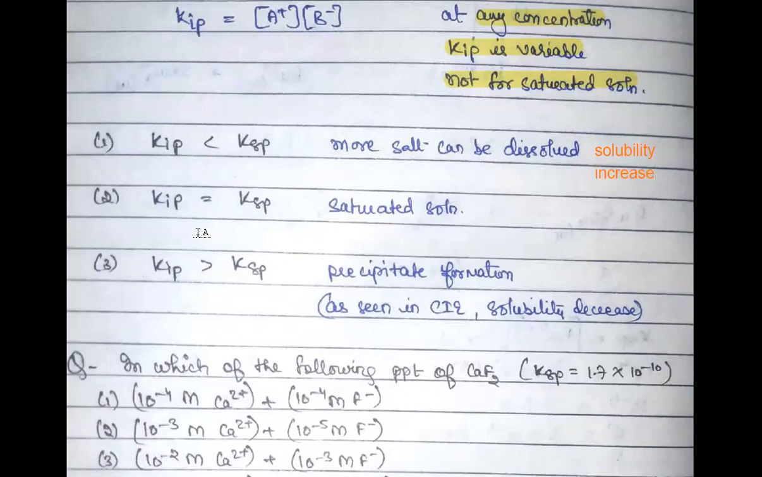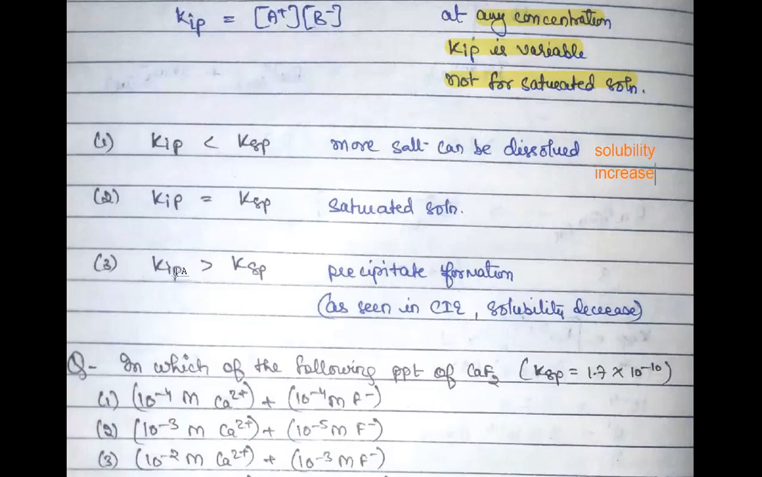Another situation could be if your KIP is equal to KSP. Of course, that is the saturated state only. Only at that time your KIP could be equal to KSP. And if it is a saturated solution, then you know how to calculate KSP and everything. We have talked a lot about it, right?